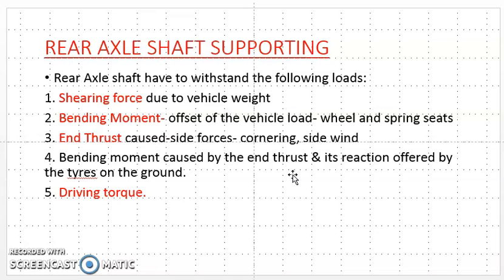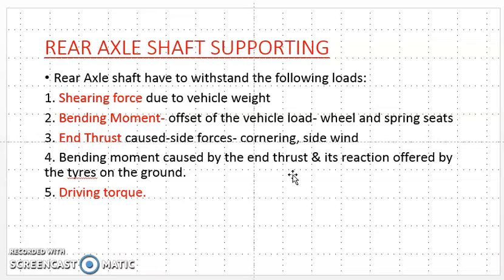Okay, this rear axle is subjected to different loads. First is a shearing force due to the vehicle's own weight, as well as bending moment, due to the offset of the vehicle load from the wheel and spring seats.